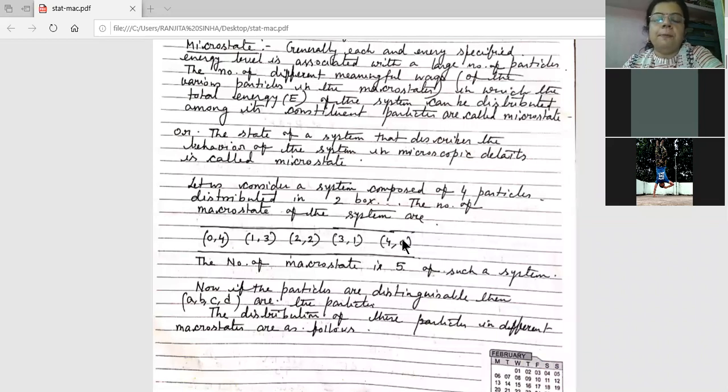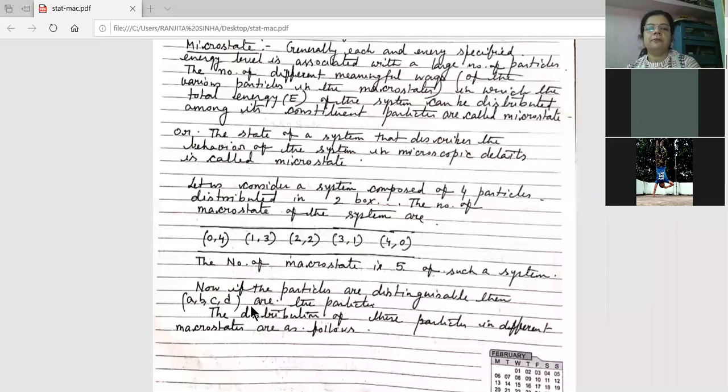We can arrange 4 particles in 2 boxes as 0 and 4, 1 and 3, 2 and 2, 3 and 1, 4 and 0. So what is the possible number of arrangements of distributing 4 particles in 2 boxes? This is 1, 2, 3, 4, 5. So the number of macrostates is 5 for such a system. We can arrange it in 5 ways. This is the total number of macrostates.